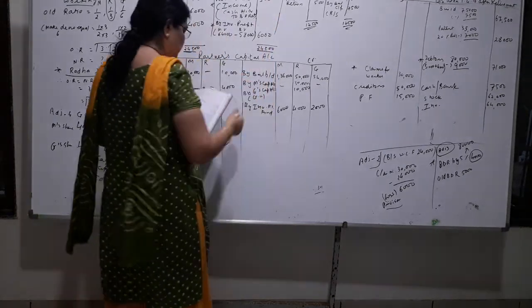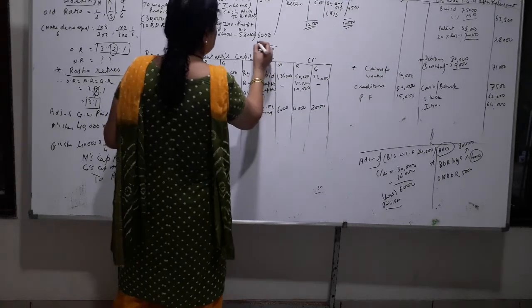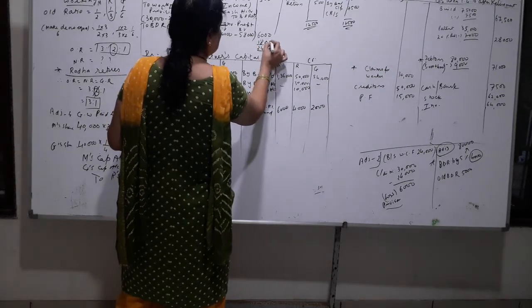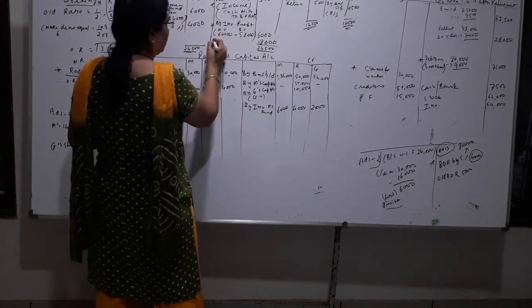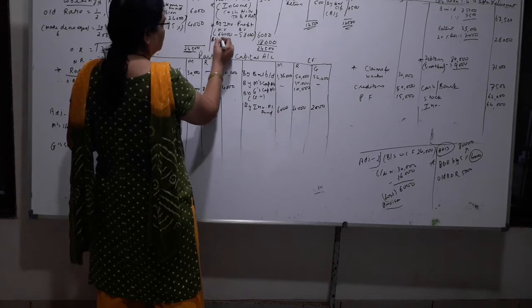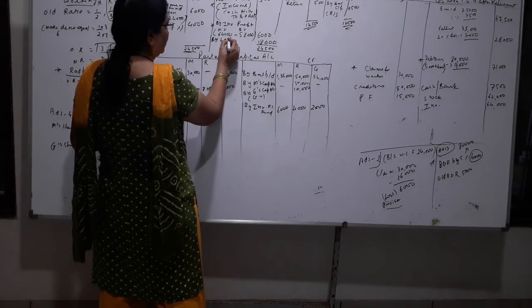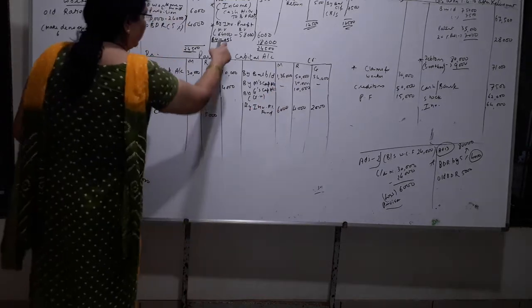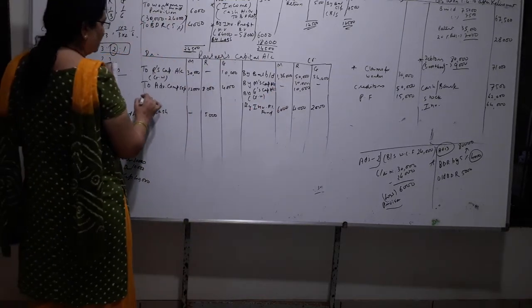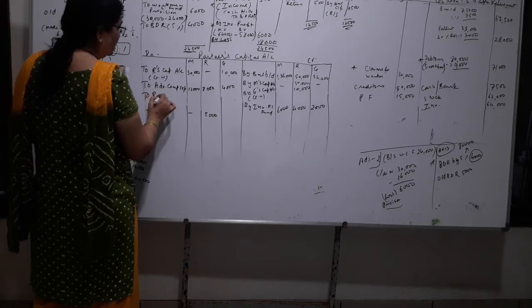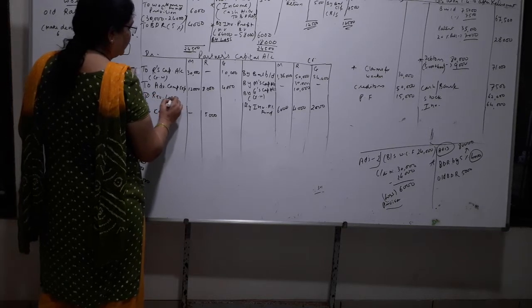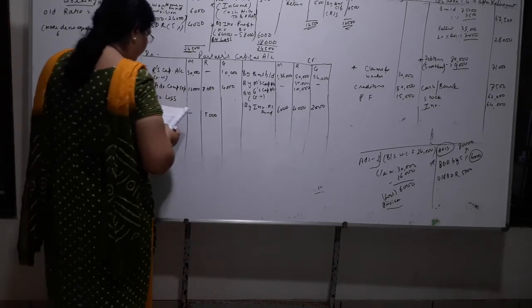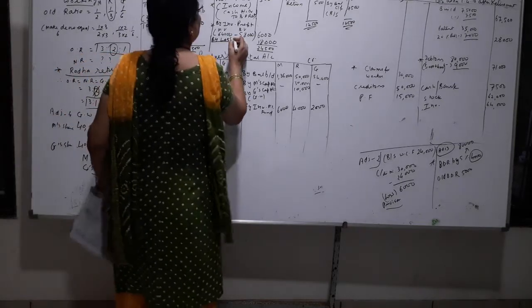So here only 650 you have to minus. So here you will get a loss of 18. And you will write here, by loss, transfer to debit side. The credit side is there, which means debit side. So here you will write to revaluation loss. So break it into the old ratio 3 to 1.